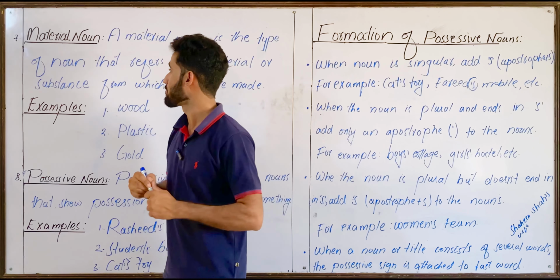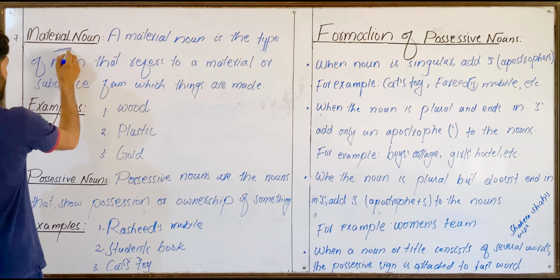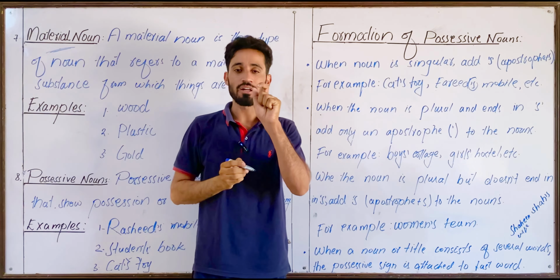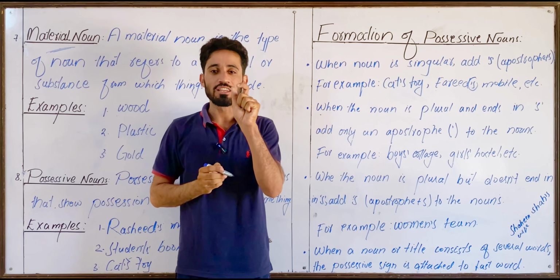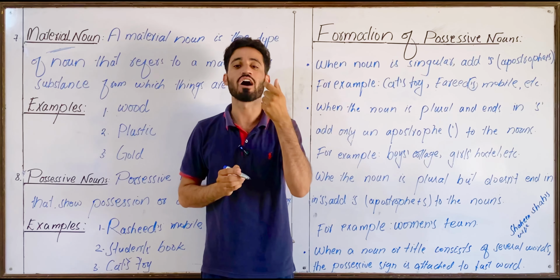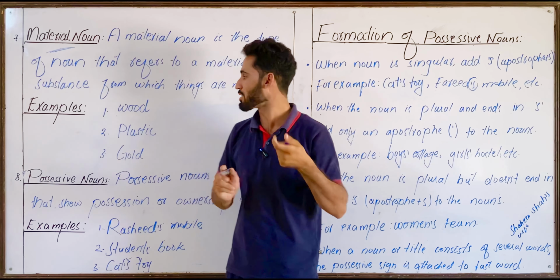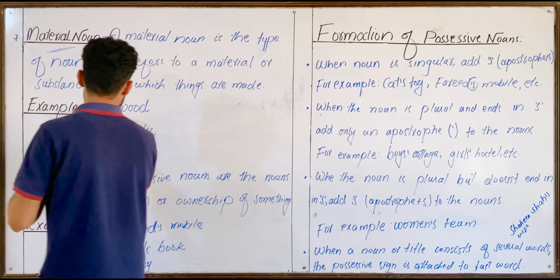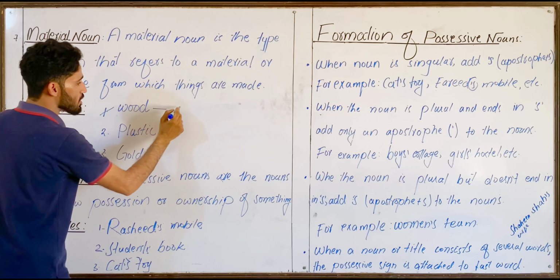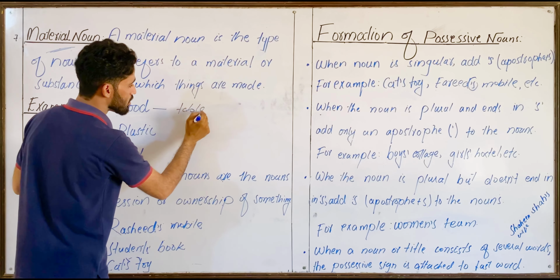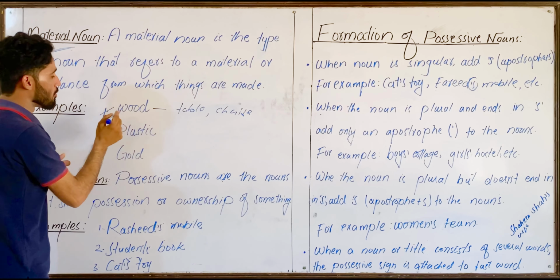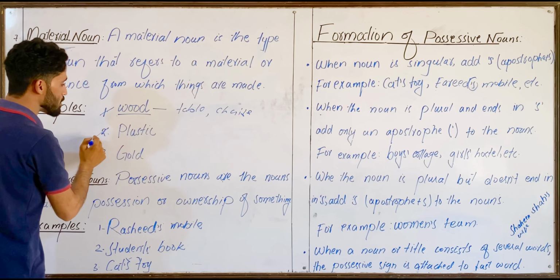The next kind of noun is material noun. A material noun is the type of noun that refers to a material or substance from which things are made, or from which something is made. Look at the examples. Wood. Wood is a material noun because table, chair is made from what? Is made from wood.